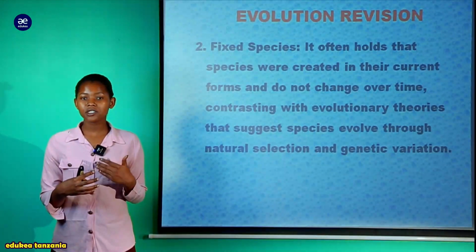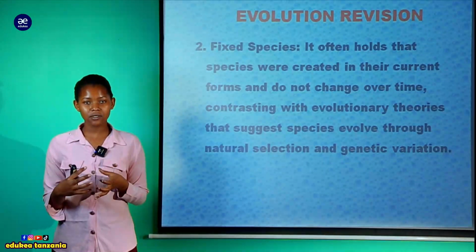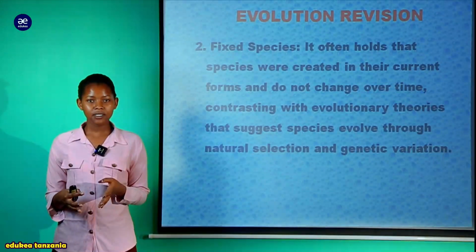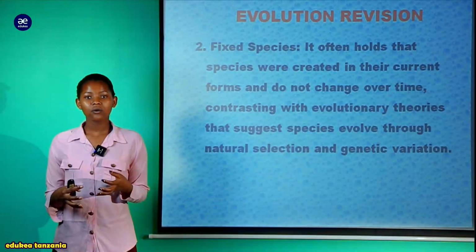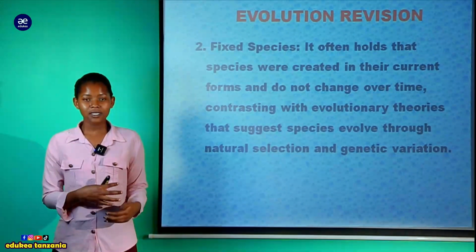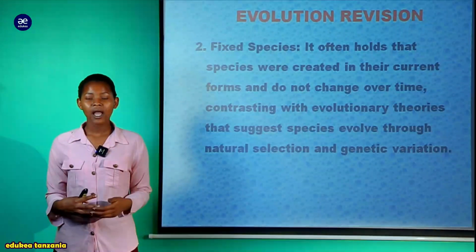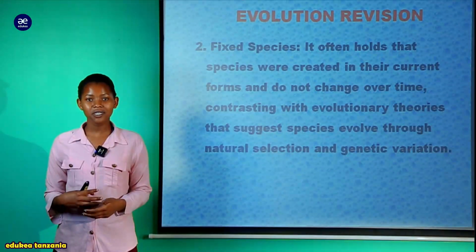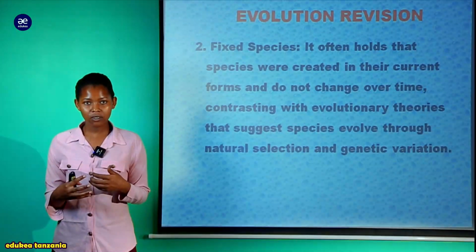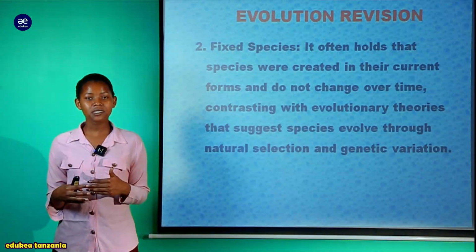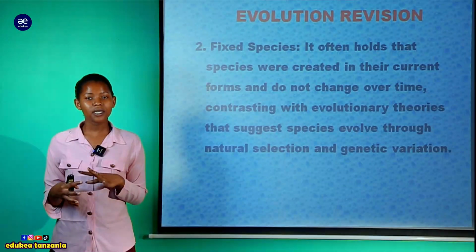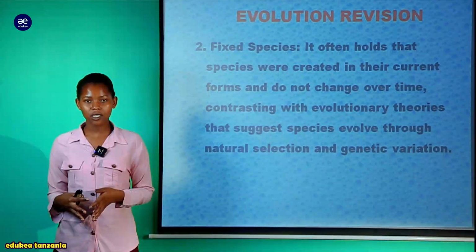So this theory is in contrast, or we can say it is against, evolutionary concepts, which tell us that life changes over time, meaning that the way we are today, there are species that existed previously and they were slightly different from how we are nowadays, and due to the evolution process we changed over time and finally became what we are. That means that evolutionary ideas are going against these ideas of special creation.